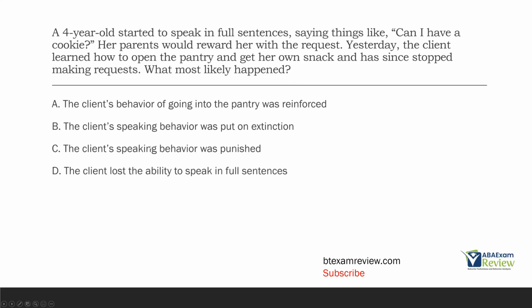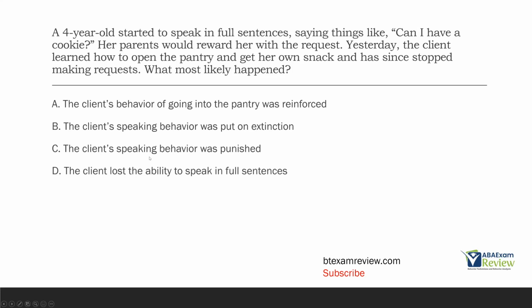What about B? The client's speaking behavior was put on extinction. Well, not necessarily. The parents still reward her with the request. She just no longer makes them. Extinction would be if the client says, "Can I have a cookie?" and the parents withhold the cookie. That's not what's occurring. The client has simply stopped making the request. No extinction has taken place.